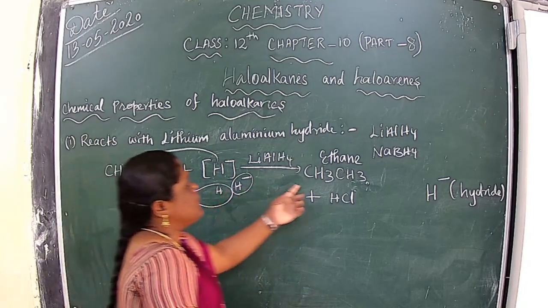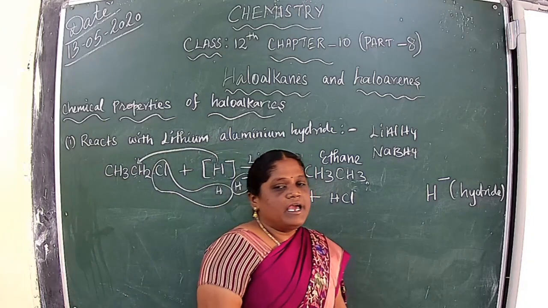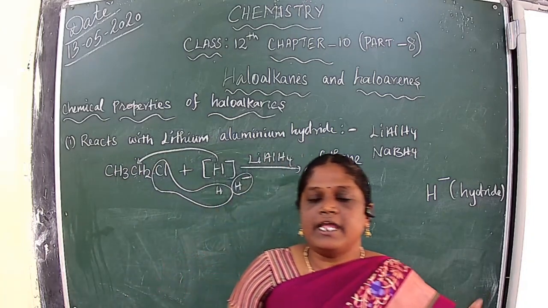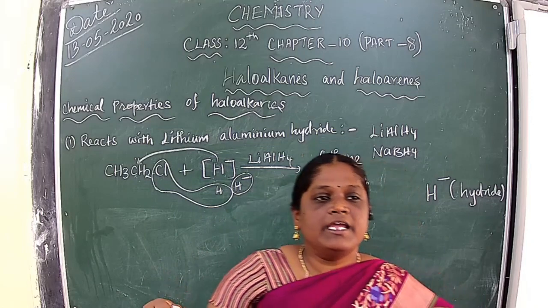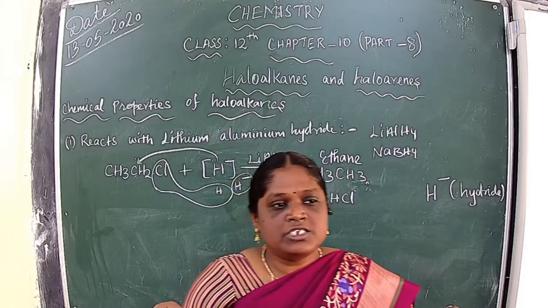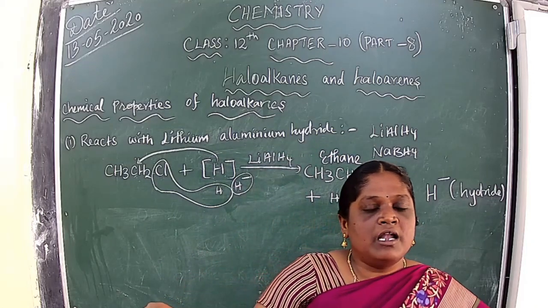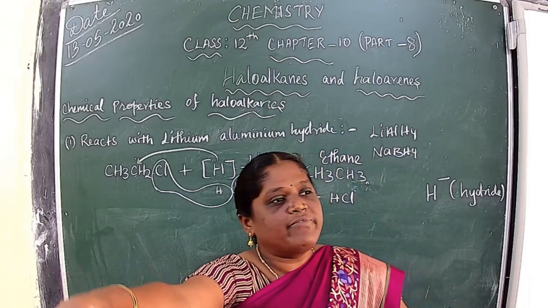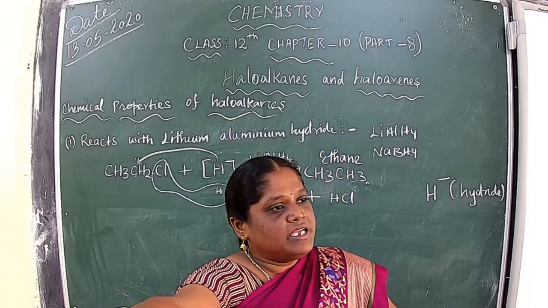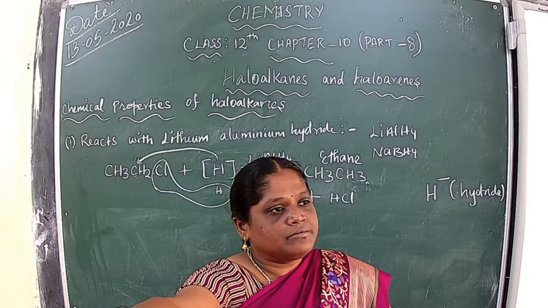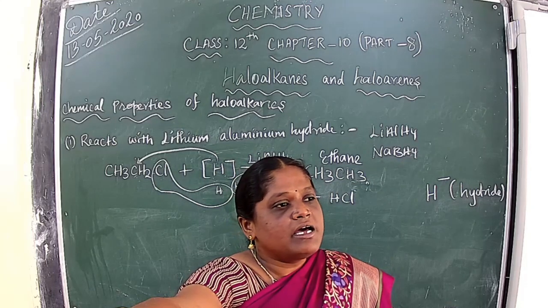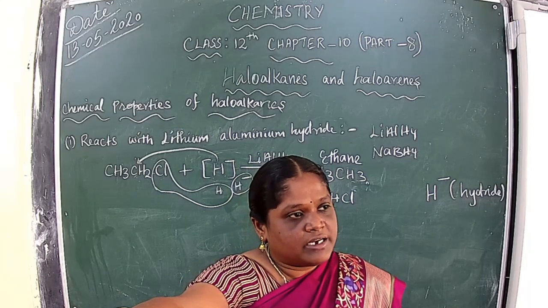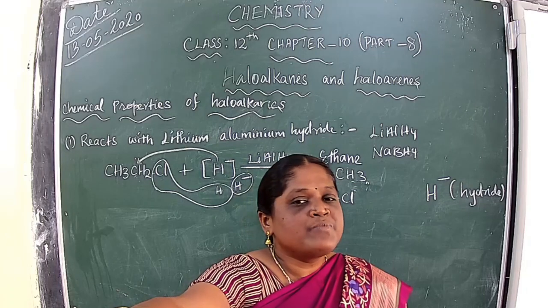It produces an alkane. Here I have taken ethyl chloride, that's why I am getting ethane. Understood? So lithium aluminum hydride is one of the reducing agents. It undergoes a reduction reaction.